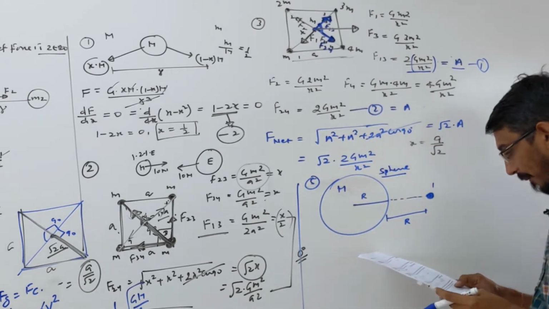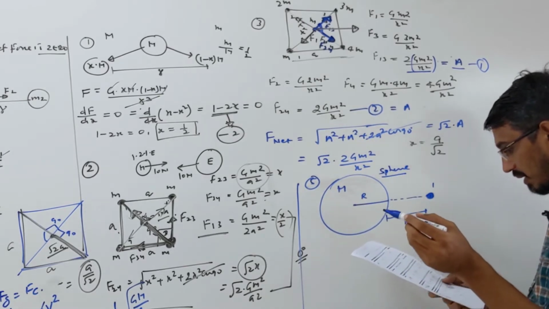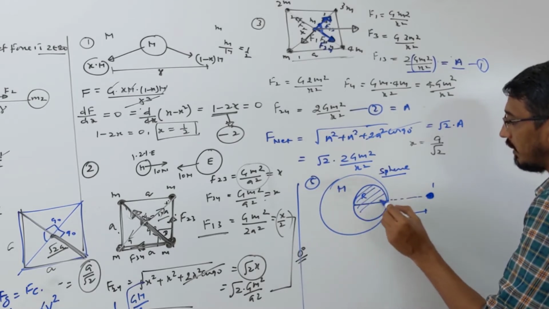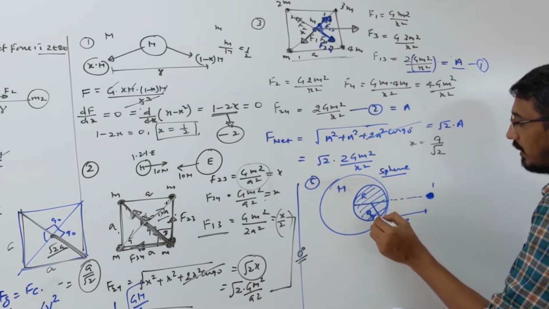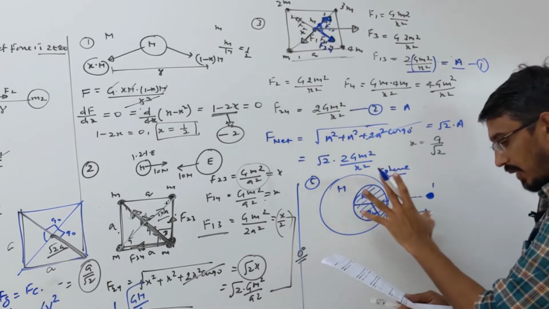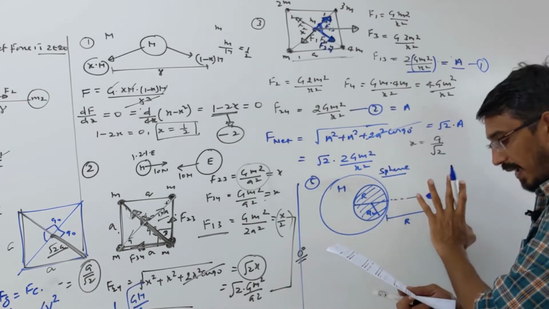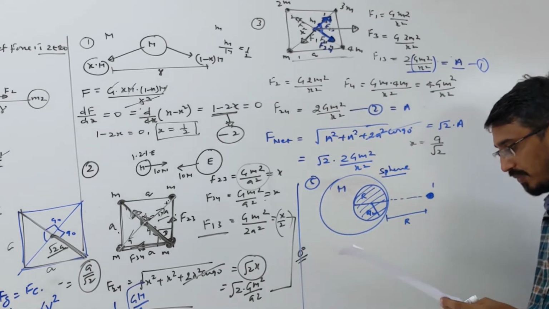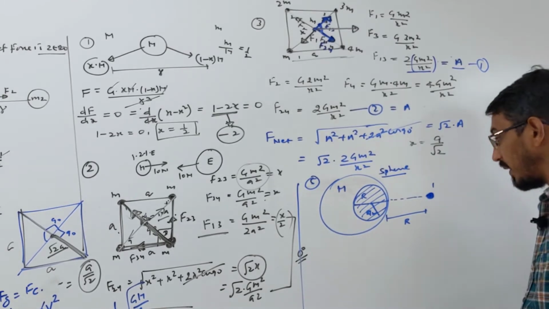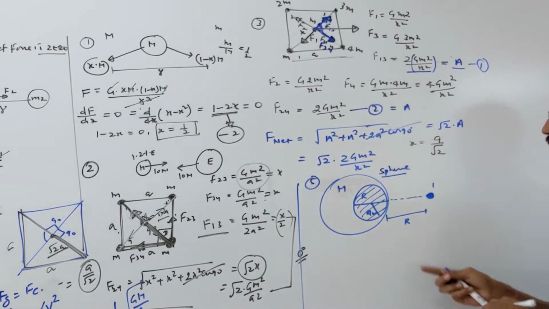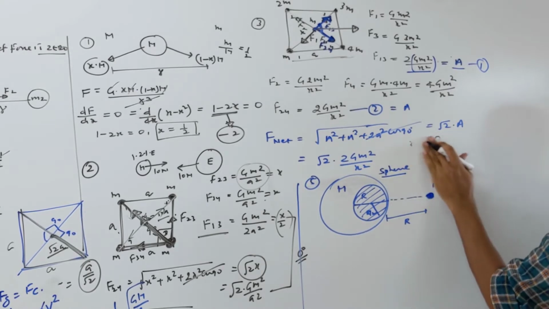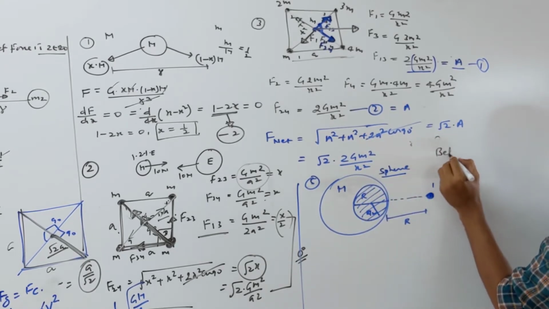They said a spherical cavity of radius r by 2 is cut and removed. This part is cut and removed, and its radius is r by 2. The remaining force is F2. Then they are asking the ratio F2 by F1. So let's calculate this. Very, very interesting question. Before cutting, the force is F1, so what is the value of F1? Let's write it before this part is cut and removed. What answer comes?